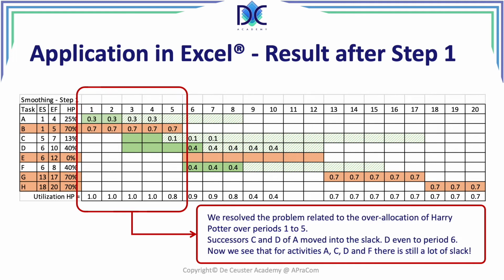Nevertheless, we solved the problem. The first problem we've solved. We don't have a problem with our friend Harry Potter, but let's have a look in Excel if we can find a better way to use the slack and to move the activities so that the total slack of the project is reduced and acceptable.